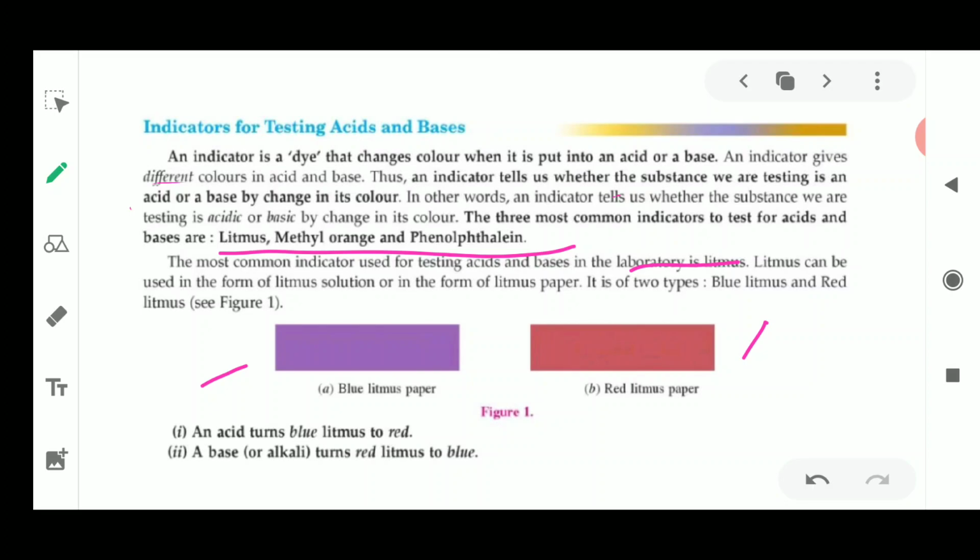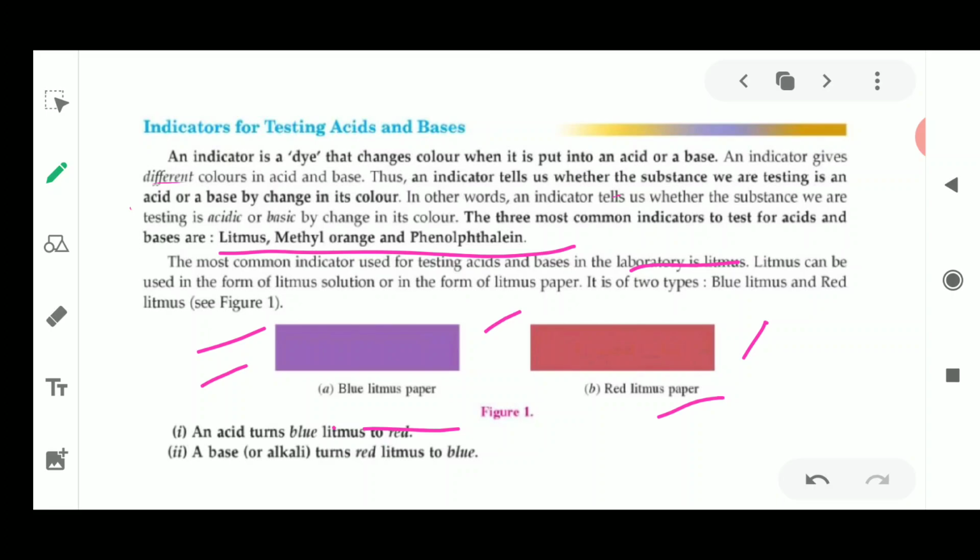Now, litmus is of two types. Litmus is obtained from lichen. Lichen is a symbiont where algae and fungi live together. When we extract the chemical from the lichen, that becomes litmus. It is in paper form, and it is of two types. The first one is blue litmus and the second one is red litmus. The blue litmus is turned into paper again, so one paper is blue in color and one paper is red in color. So two types of litmus are there.